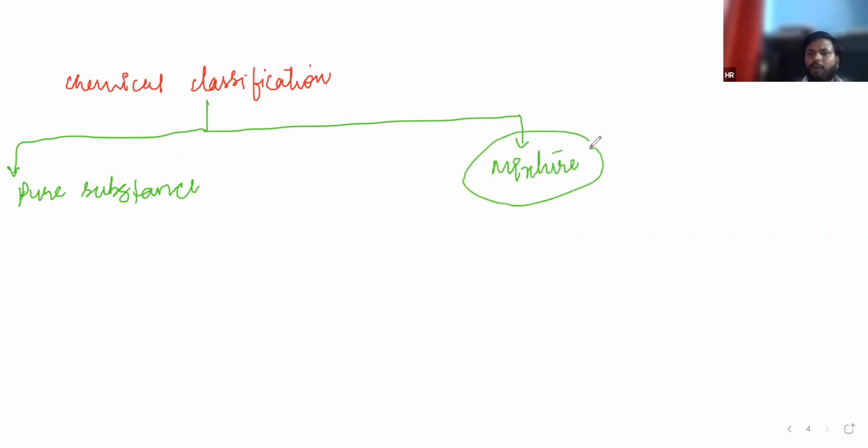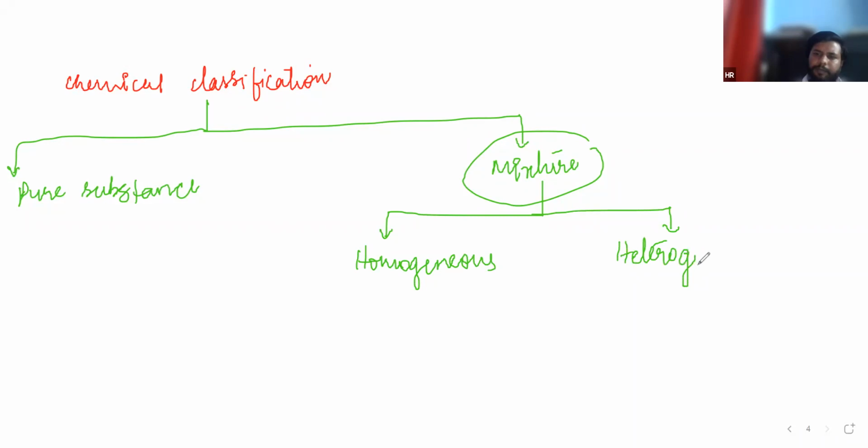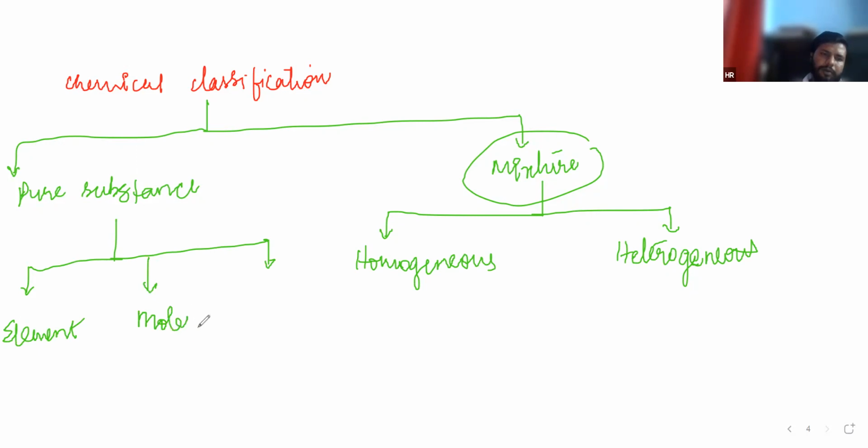First, we will discuss mixtures. Mixtures are further divided into two parts: homogeneous mixture and heterogeneous mixture. And pure substances are further divided into element, molecule, and compound.